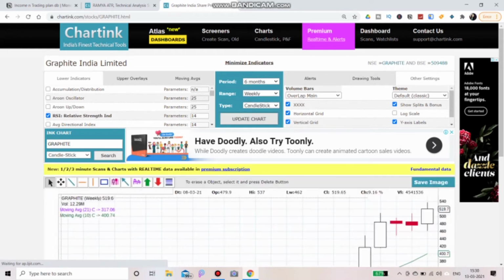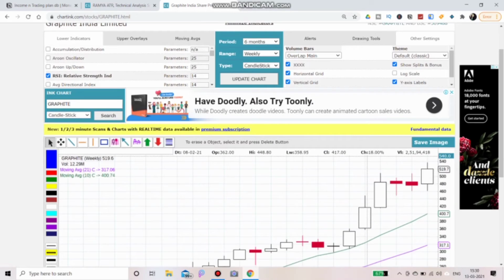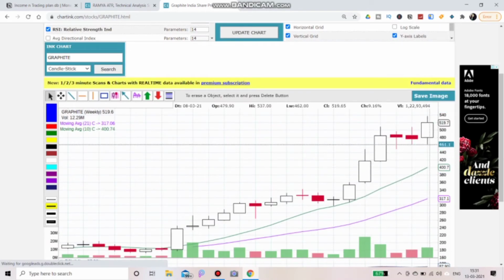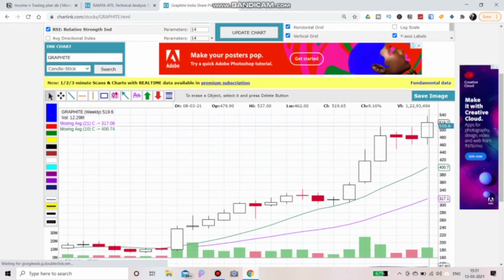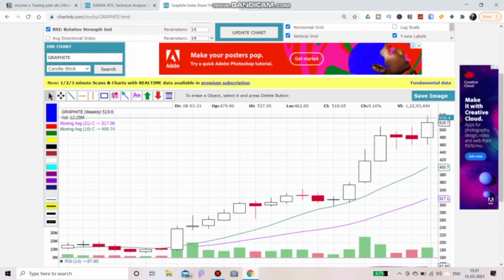Okay, now see, from 460 to 530. Say we keep 530 as the minimum. So for 60, 40 and 70, it is more than 50 only, correct? So it's giving 50 ATR.